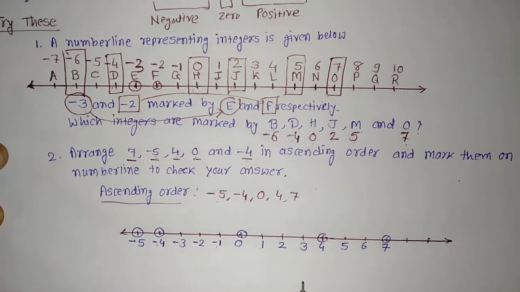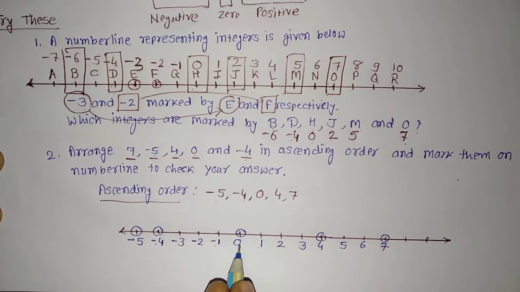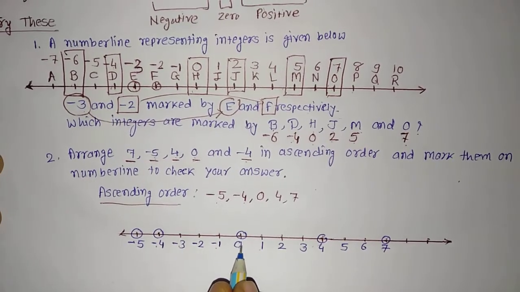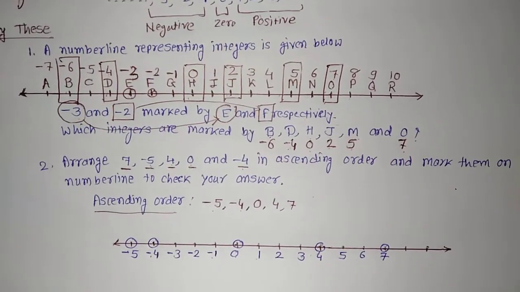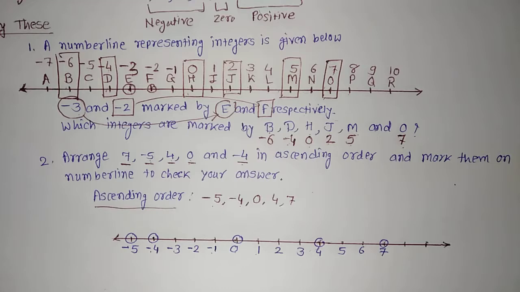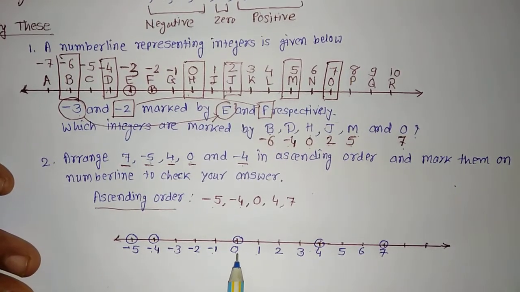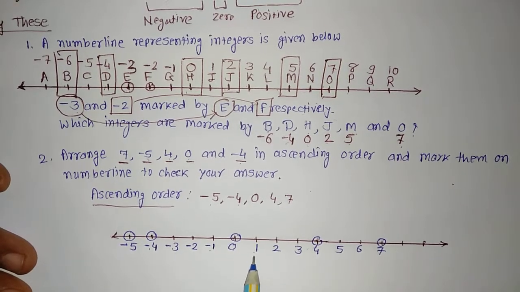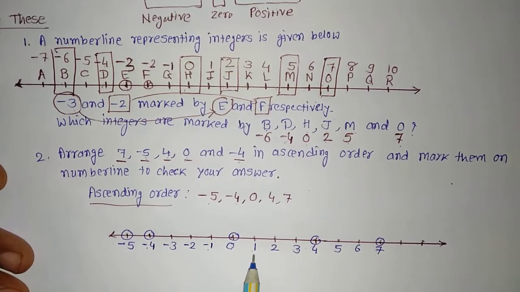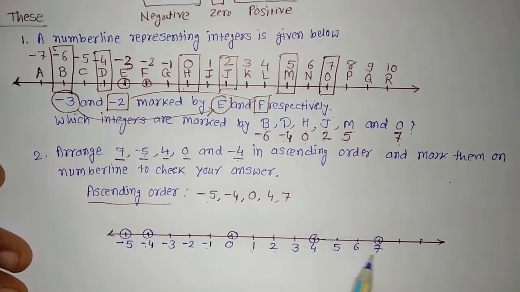So remember one thing always, dear students: all the numbers going to the right side of the number line, or you can say above, all the positive numbers are considered larger one by one, that is 1, then 2, then 3, then 4, then 5, 6, 7.